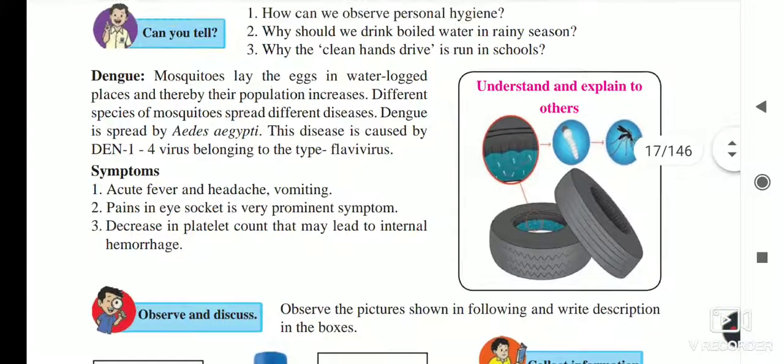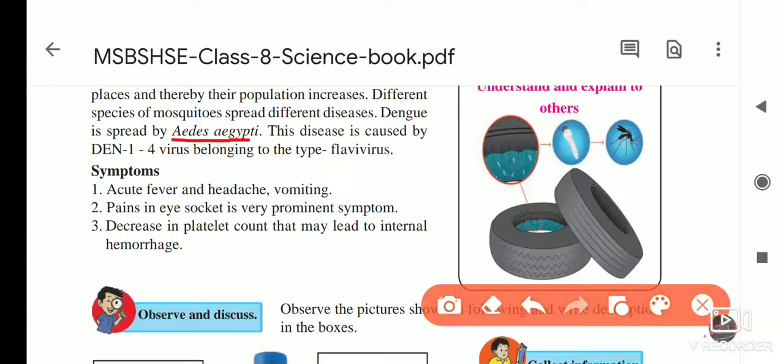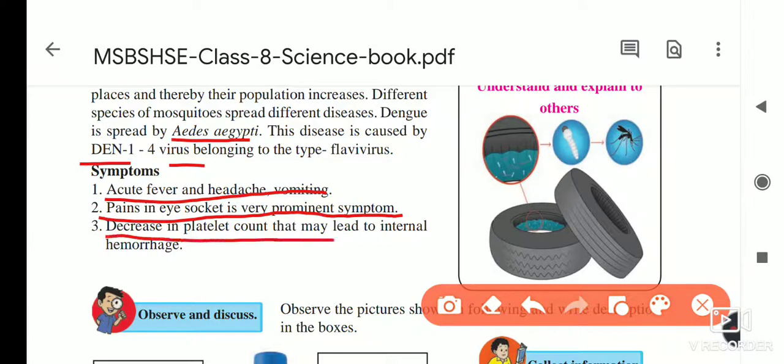So here it is given that the Aedes aegypti is the female mosquito. It spreads the disease, and the disease is caused by the DEN-1 to 4 virus. This is responsible for the disease dengue, and its symptoms are given here: acute fever, headache, vomiting, pains in the eye sockets, which is a very prominent symptom, and a decrease in the platelet count.